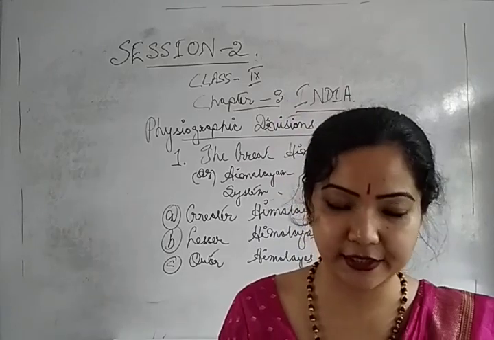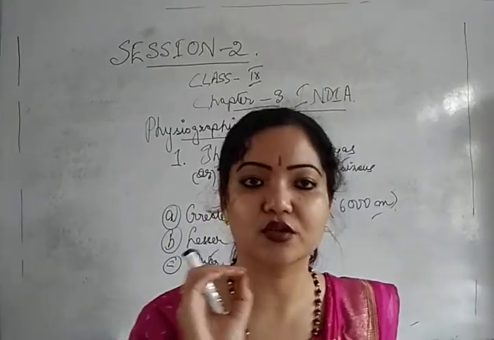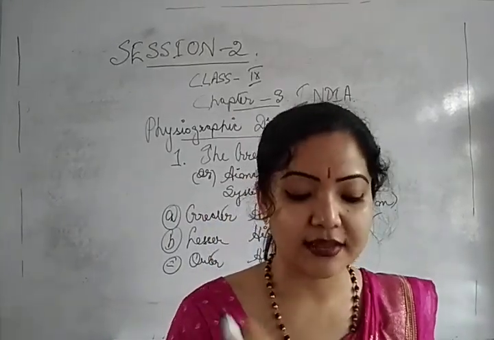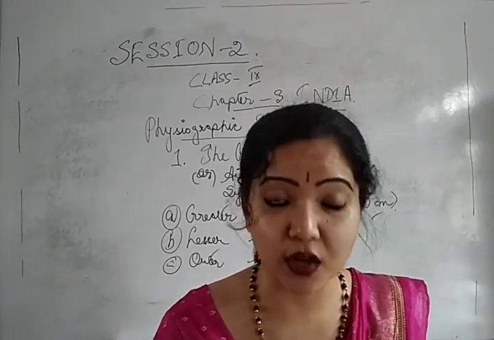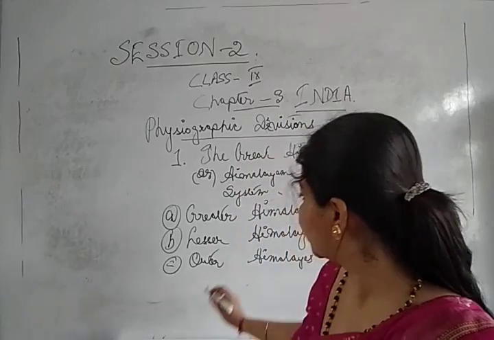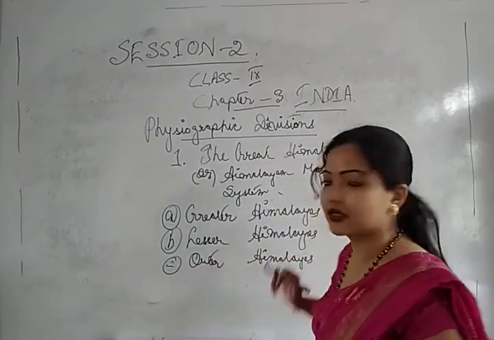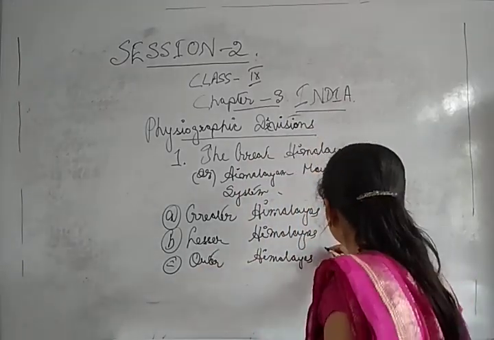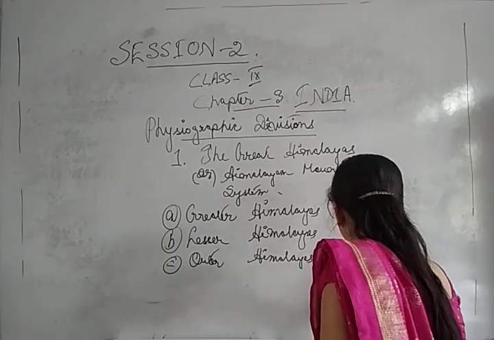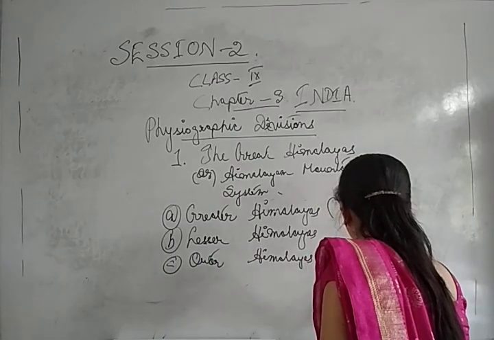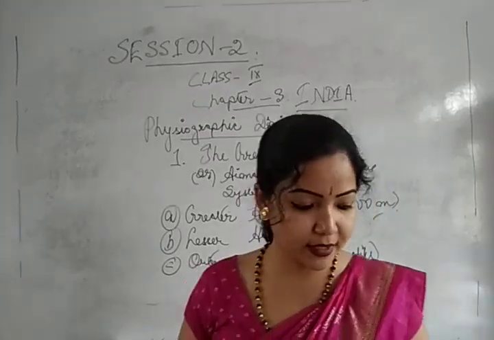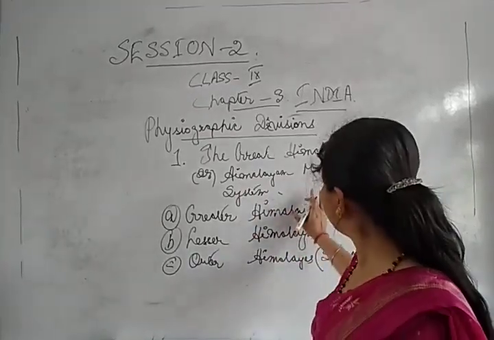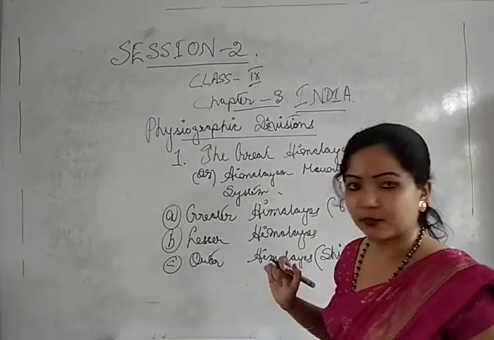Now this outer Himalayas is known as what? Shivaliks. Is it clear? Again I am repeating, all of you note it down in your copies. The outermost range of the Himalayas is called the Shivaliks. Okay, and the Greater Himalayas is also known as what? Himadri.